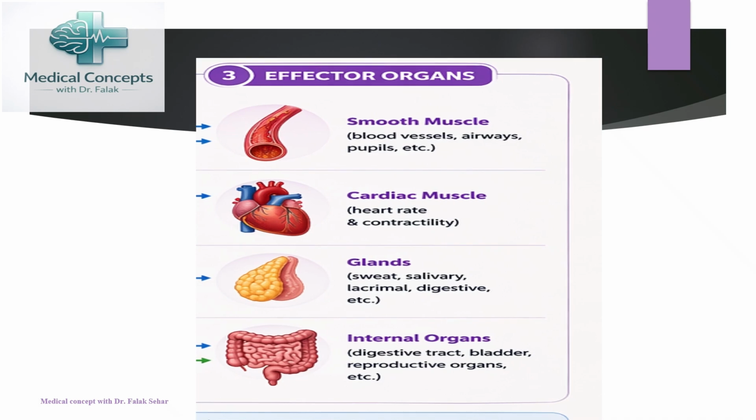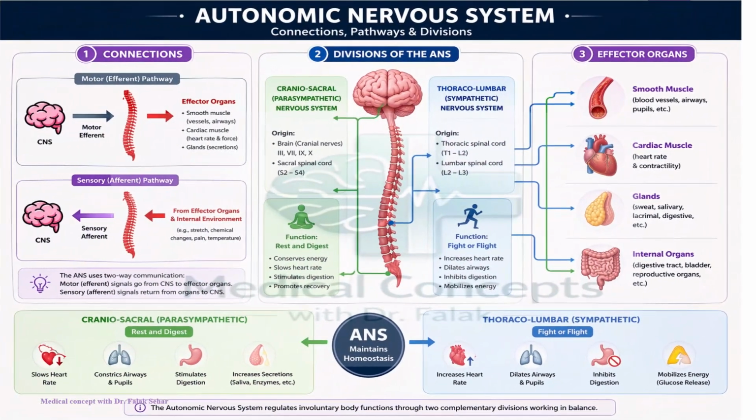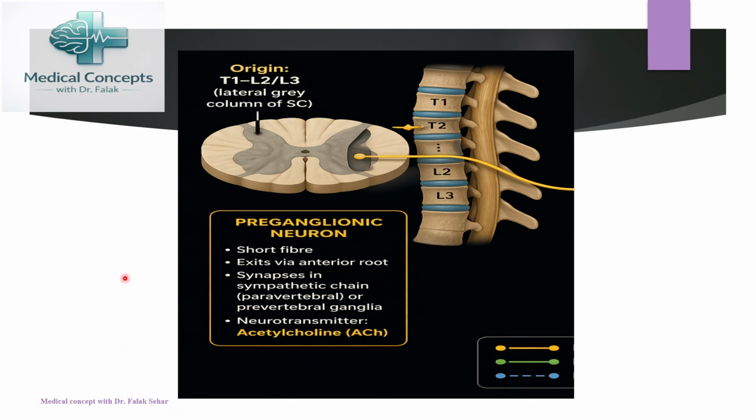Regarding different effector organs, we have smooth muscles like blood vessels, the airways, the pupillary muscles, the cardiac muscles, the glands, and various other internal organs of the digestive system like the bladder and reproductive organs. They're all considered as the effector organs for the autonomic nervous system. In short, we can say that the autonomic nervous system regulates involuntary body functions through two main complementary divisions that work in balance. Now let's first discuss the sympathetic nervous system.